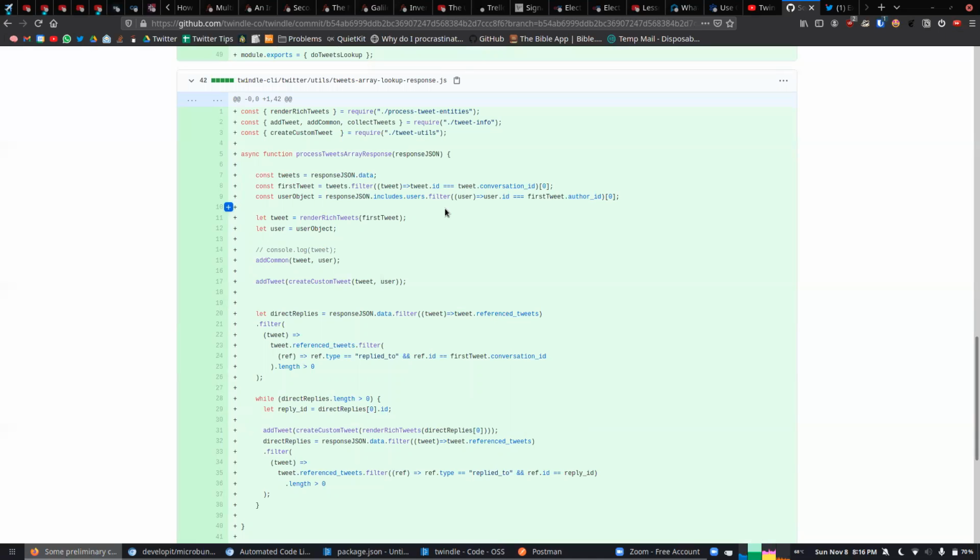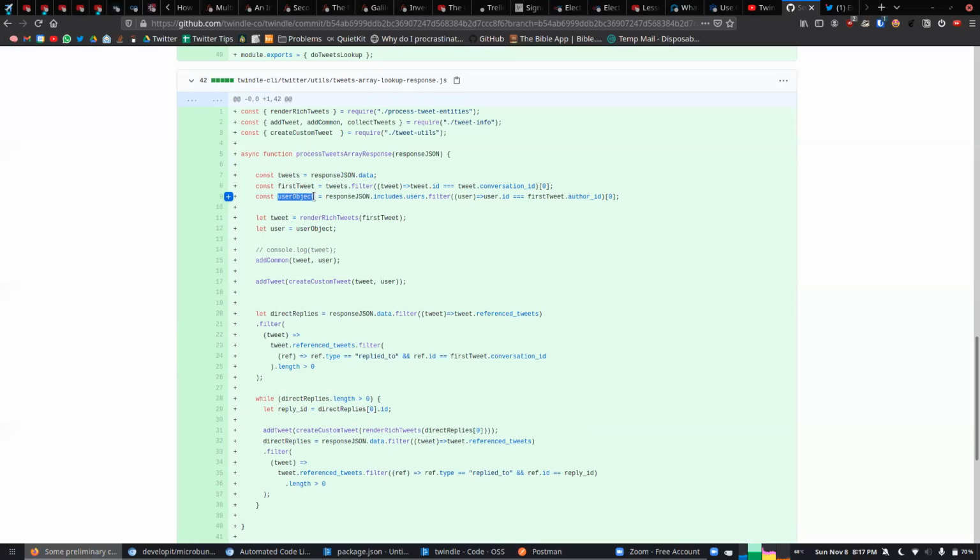So I'm filtering on the basis of the user ID and the first tweet's author ID. Those two should match. So here you are discarding all the tweets by other users. Yes, and only including the ID which is matching our first tweet's author ID. Okay, so we get the final filtered list of tweets in the user object here.